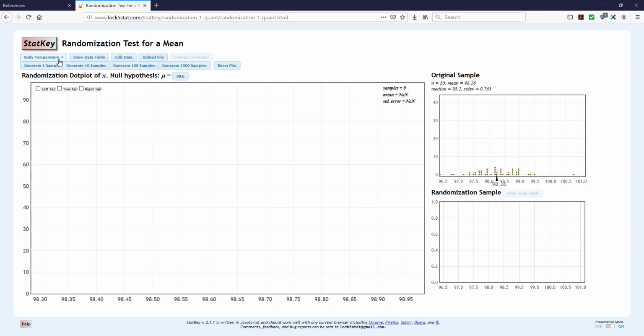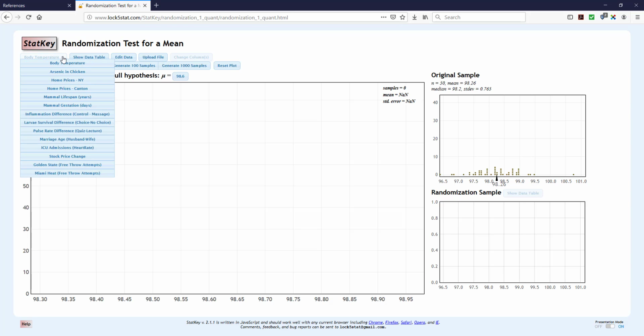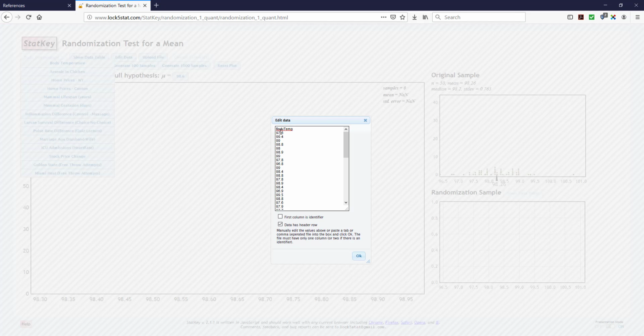Okay, first issue: we have data in the problem, and notice we don't have a corresponding data file. So what we need to do is edit our data. First thing I'm going to do is delete the data that's in there for the present file. Okay, and I'm just going to enter the 6 observations. I make sure both boxes in the edit data option are unchecked. Then I enter the actual values.